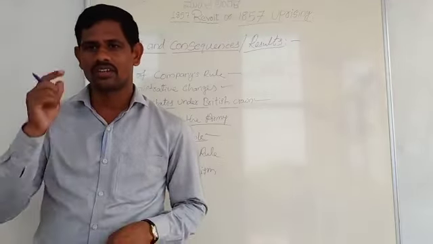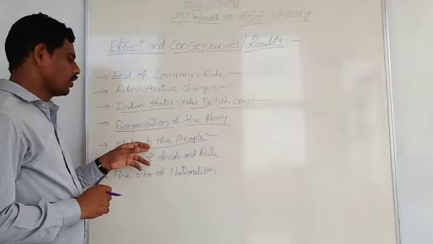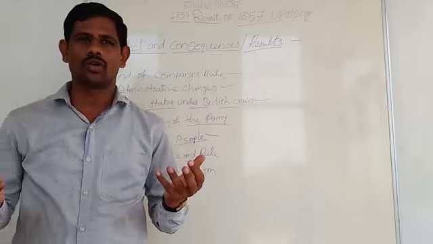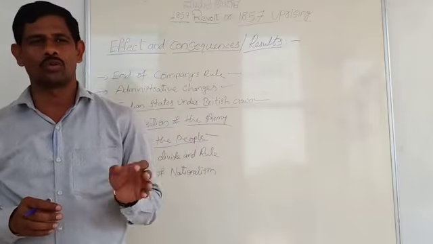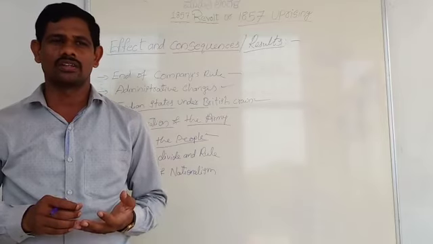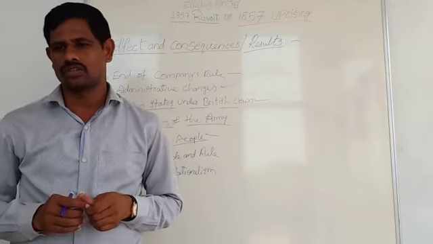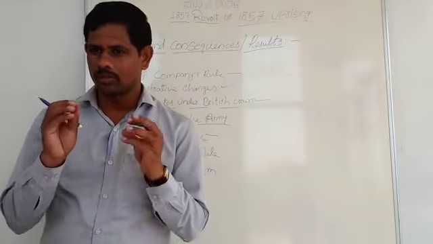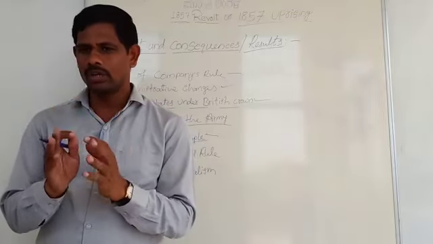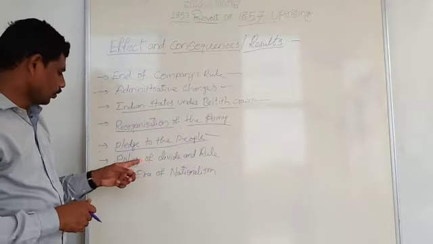So, all the pledges were made to the Indians. It means Indians got freedom. They could practice their religion. There was no force to convert them to Christianity, and they were not forced to be loyal to the British. So, somehow, freedom was given to the Indian people. This is one. And then the policy of divide and rule.